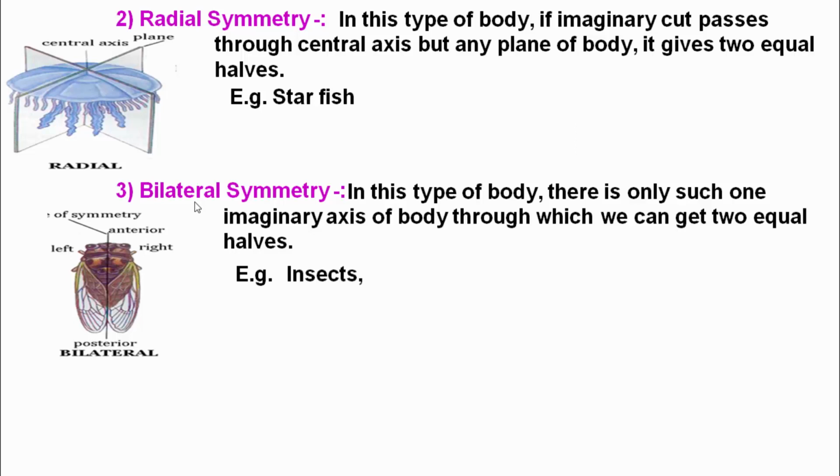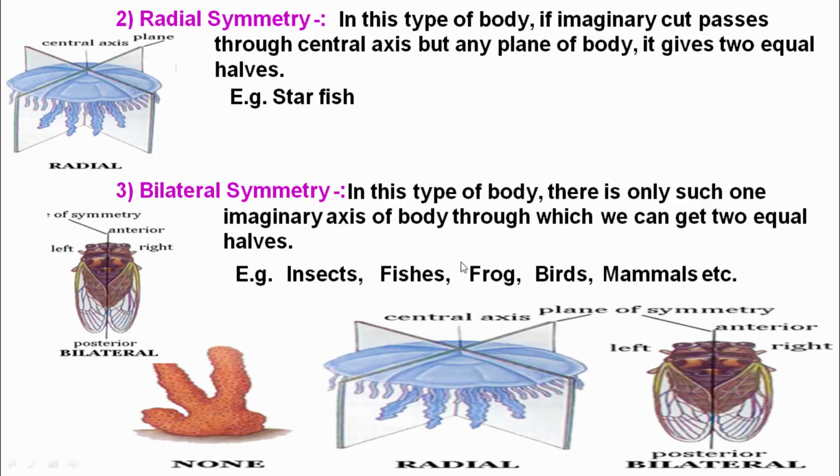For example, insects, fishes, frogs, birds, and mammals. Mammals have a single imaginary axis. Here we can see the body symmetry: first the asymmetrical organism, the radially symmetrical organism, and the bilaterally symmetrical organisms.